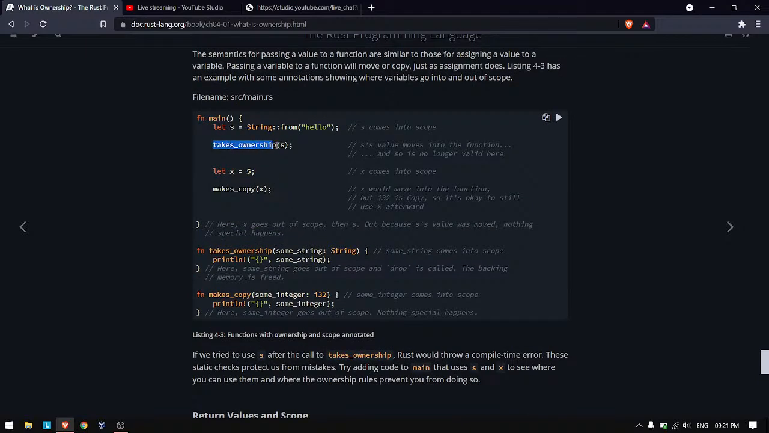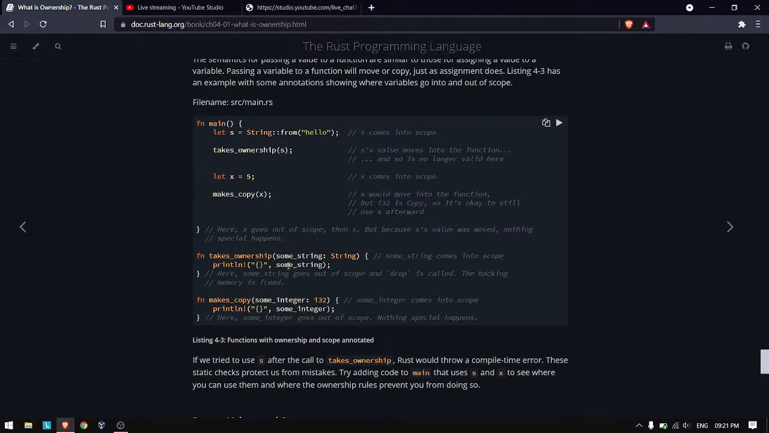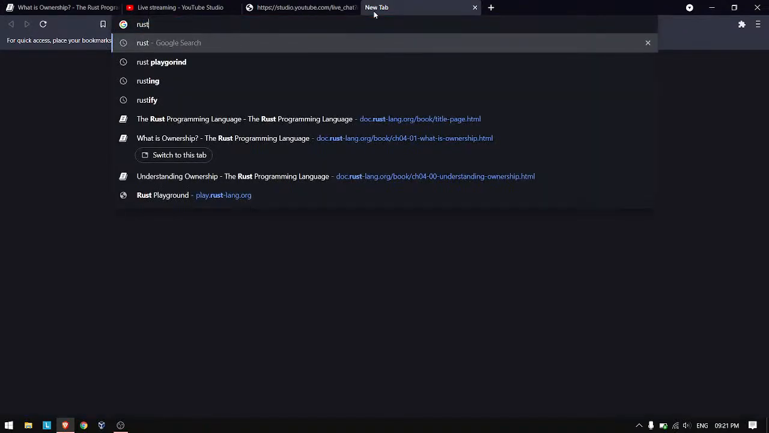If we didn't use this function, s's value would have been dropped by here, but what we are doing is passing the ownership to this function, and this function is freeing that memory. And once we pass the ownership, we can't use s here. So let me just try to run it on the Rust playground.